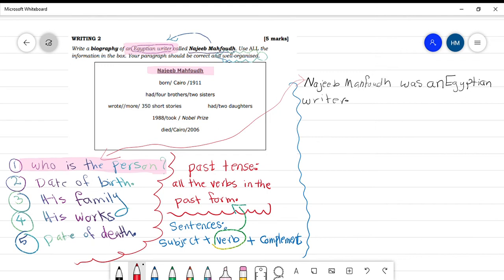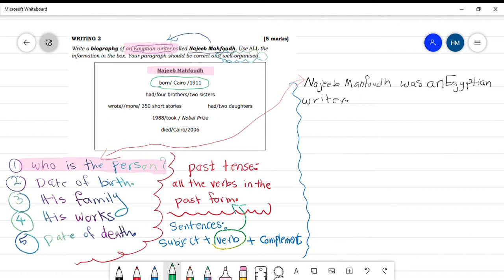Now, my dear students, we can write sentence number 2. What is the next sentence? It is the date of birth. Where is this information? Where is the date of birth? It is here. Let us look at the box here. We have the date of birth. So let us write the sentence.